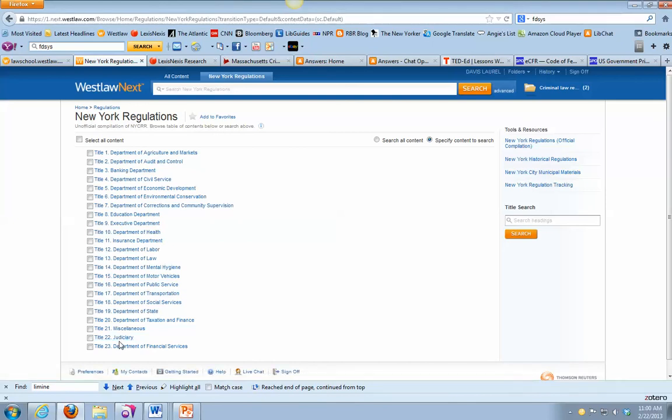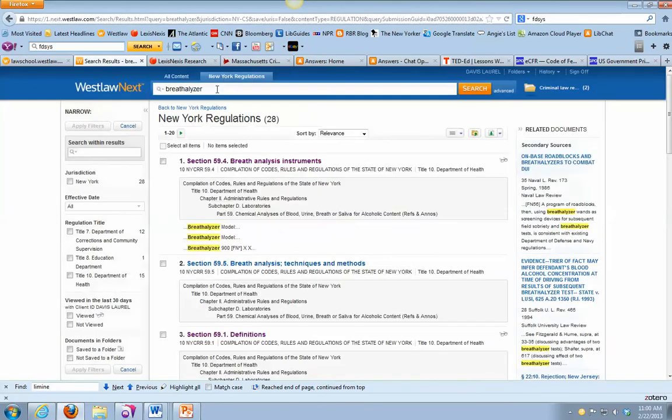And I mentioned in class that the thing that will often come up, especially as new criminal practitioners, are breathalyzer tests and whether they've been administered properly. Particularly as a defense attorney, it's something you would want to be aware of. So we're just going to type in breathalyzer and see what we get in the New York regs. So imagine you need to figure out the requirements for administering one.